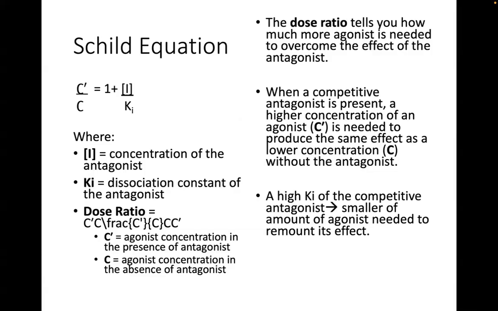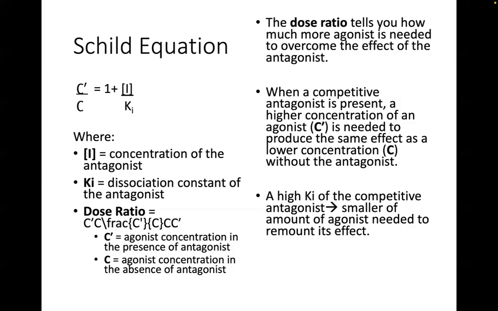So when a competitive antagonist is present, a higher concentration of an agonist, C prime, is needed to produce the same effect as a lower concentration without the antagonist. So for example, you have a high Ki. Your competitive antagonist has a high dissociation constant.